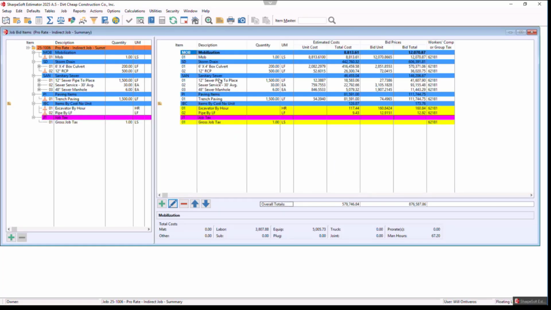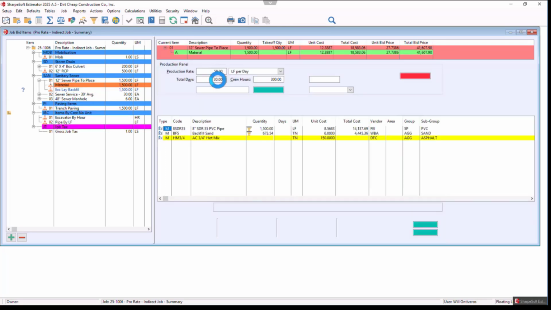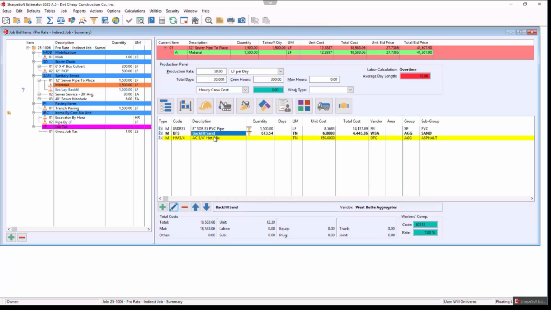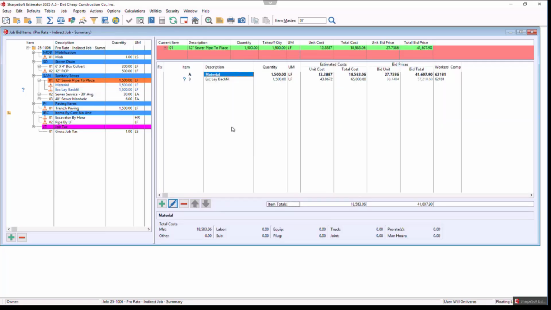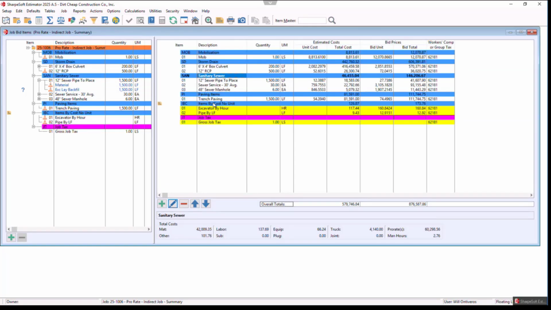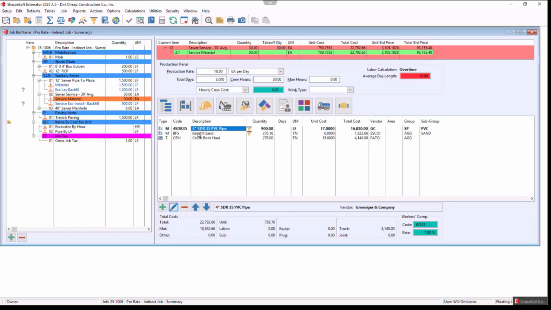Yeah, no, that's something that we get quite often, and it's something that's going to be coming out in a new feature. But right now, if I go to the material, notice in here, I didn't have trucking. I think I had it in the 4-inch. So let me go to the sewer service, and then I go here. Notice I have the trucking, but they're not auto linked at this point.